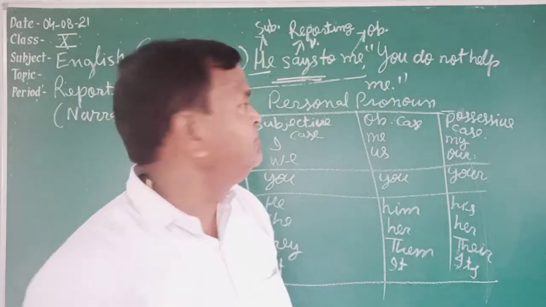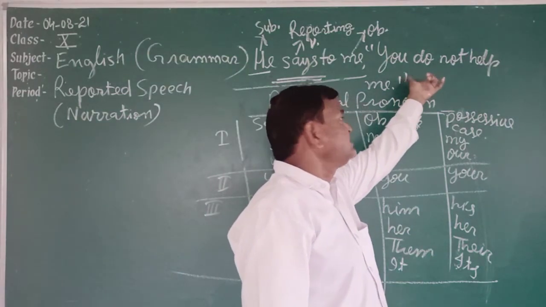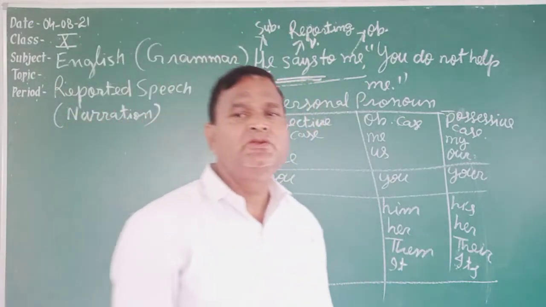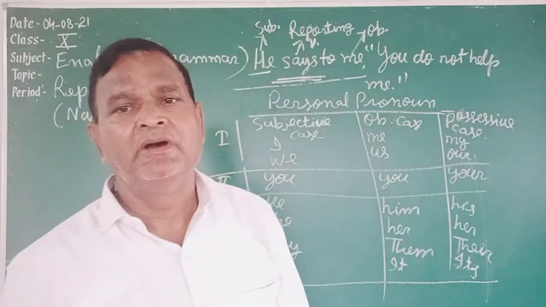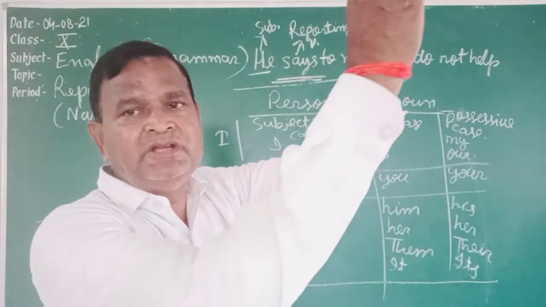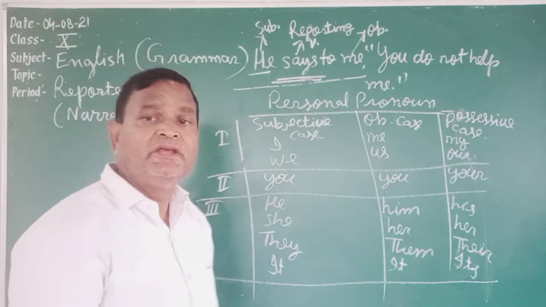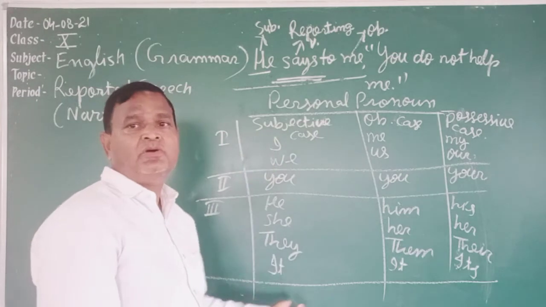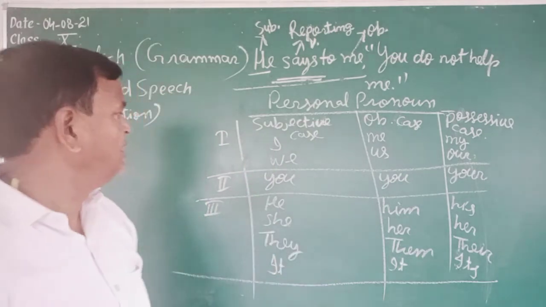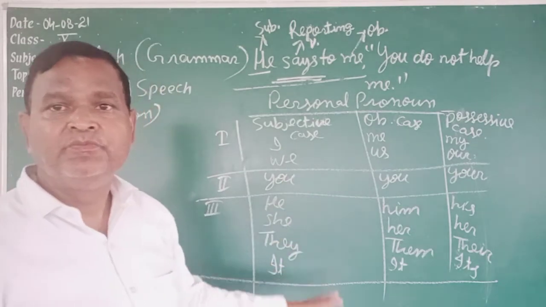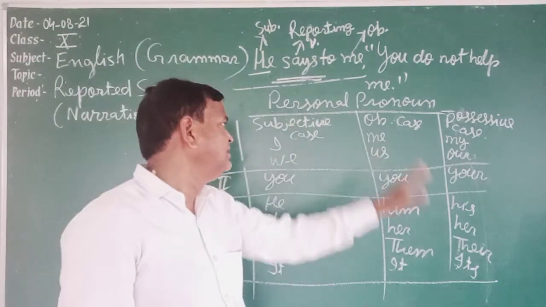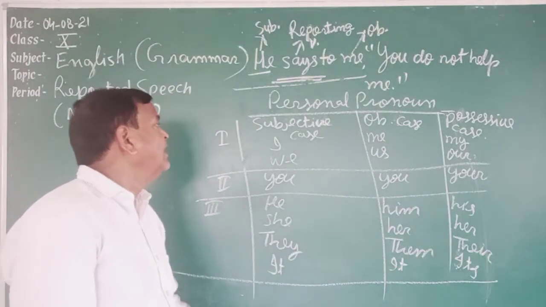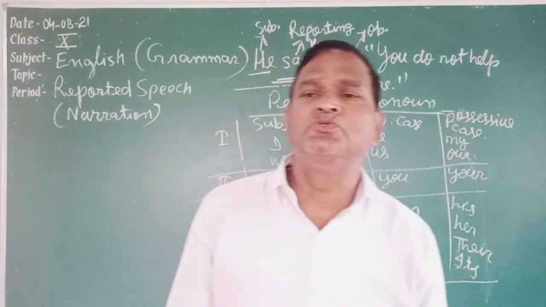Another thing, you have to see the sentence of reported speech, whether the sentence is positive, negative, interrogative, optative, or exclamatory. So these are basic things that you have to know. Then you can solve direct speech to indirect speech. So this chart you have to make in your notebook also, and you should learn this chart: which pronoun, its three cases and three persons. Further we see how you will change direct speech into indirect speech.